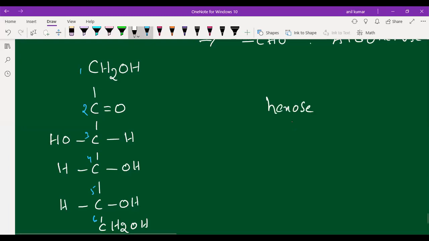And it has a functional group, students. This is the functional group, and we call this the keto group. So we call this a ketohexose. Which type of compound is this, students? We are calling it ketohexose.